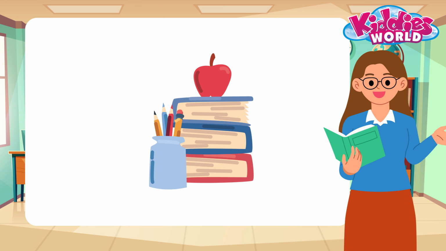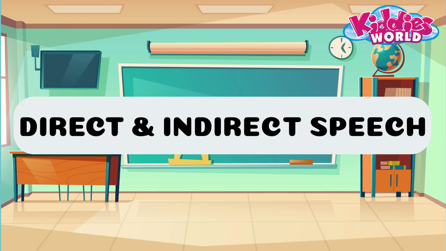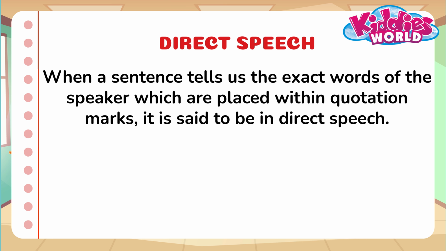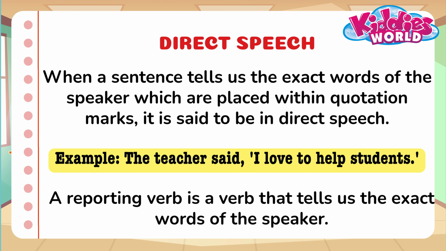Today we will begin learning direct and indirect speech. Direct speech. When a sentence tells us the exact words of the speaker, which are placed within quotation marks, it is said to be in direct speech. A reporting verb is a verb that tells us the exact words of the speaker.